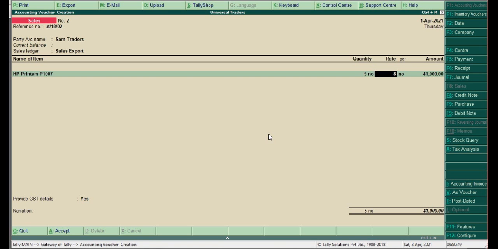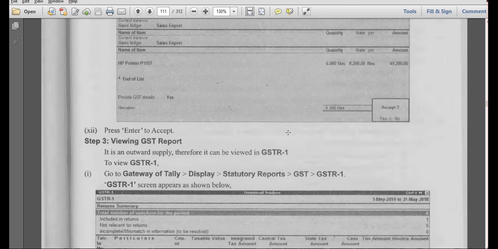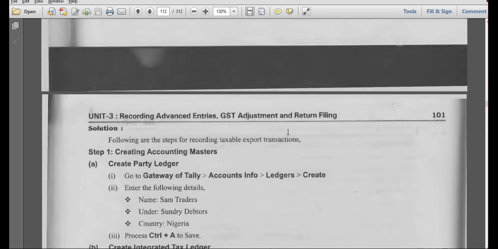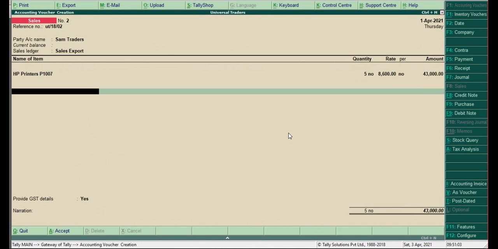So total 43,000. Previously what was that amount? 6, 8,200. Here he has included 8,600. Now we have to impose IGST, right?